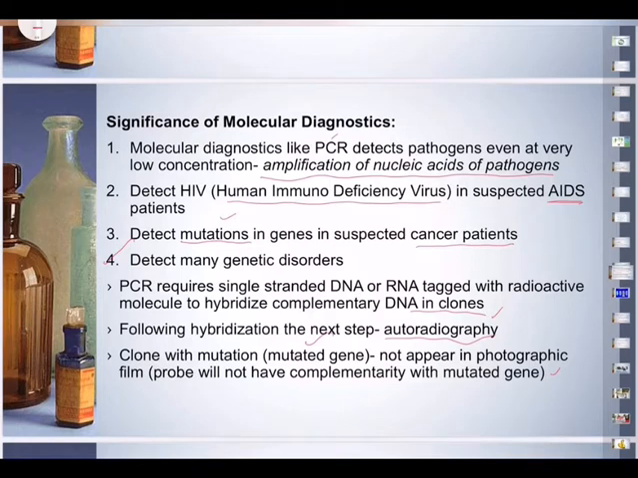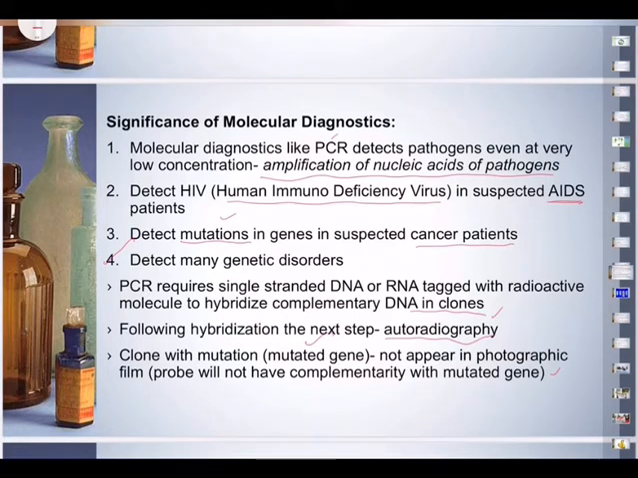Probe will not have complementarity with mutated gene. That's how the advantage. So PCR is now routinely used to detect human immunovirus in suspected AIDS patients. It is being used to detect mutations in genes in suspected cancer patients too. It is a powerful technique to identify many other genetic disorders.